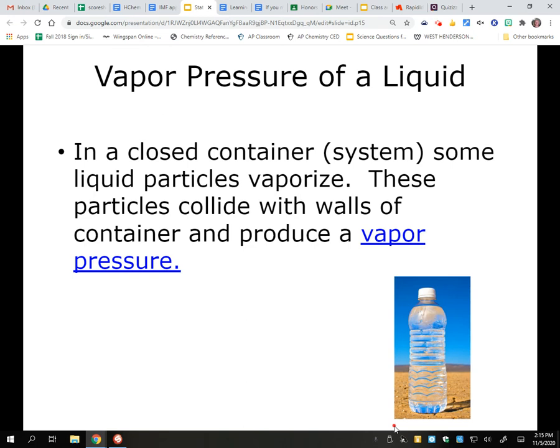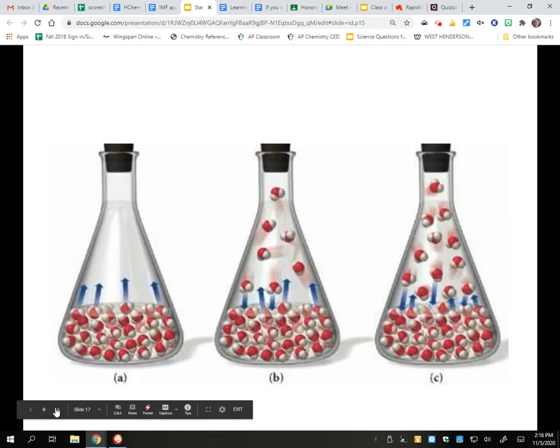Now, as they hit the walls of the container, they're going to lose some energy, and they'll succumb to their attractive forces again, and they'll go back into a liquid. But others will then evaporate, and eventually you end up with a little cycle, which we call in chemistry equilibrium. All right, so here's a nice particle visualization of what I was just talking about.